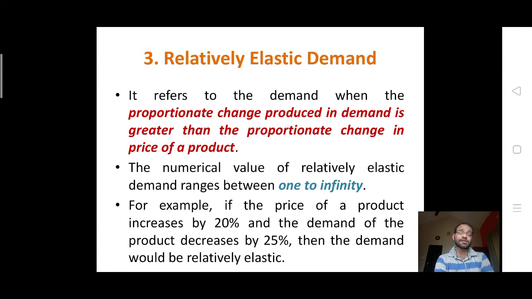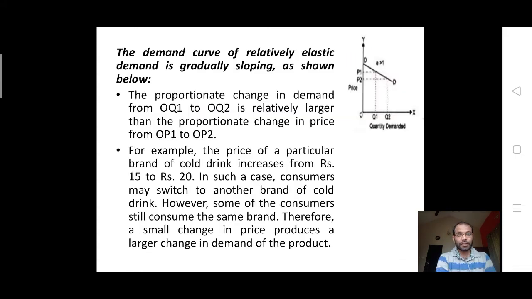So, since Ep is greater than 1, we can say this is nothing but relatively elastic demand. For example, if the price of a product increases by 20% and the demand decreases by 25%, then the demand would be relatively elastic. Here, from this diagram, we can understand the demand curve of the relatively elastic demand is gradually sloping, which is shown below in the diagram.